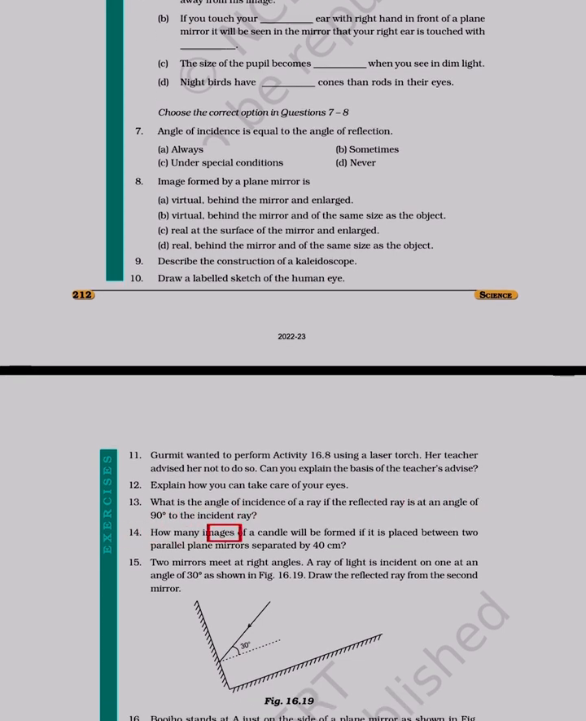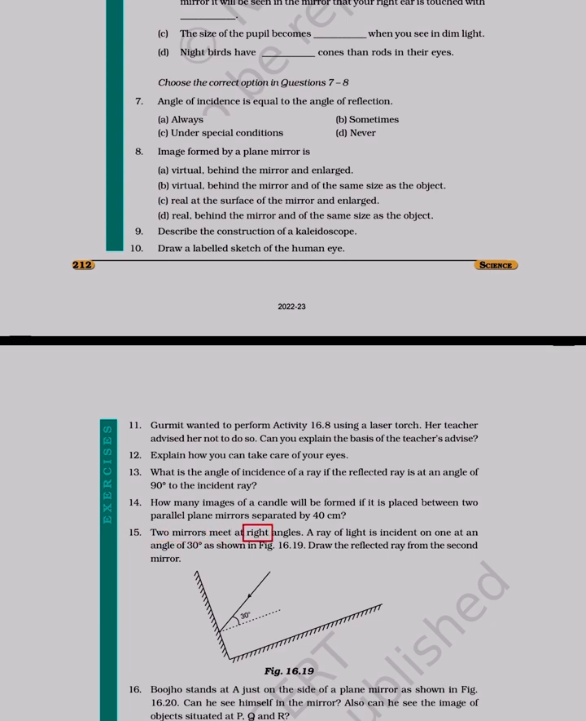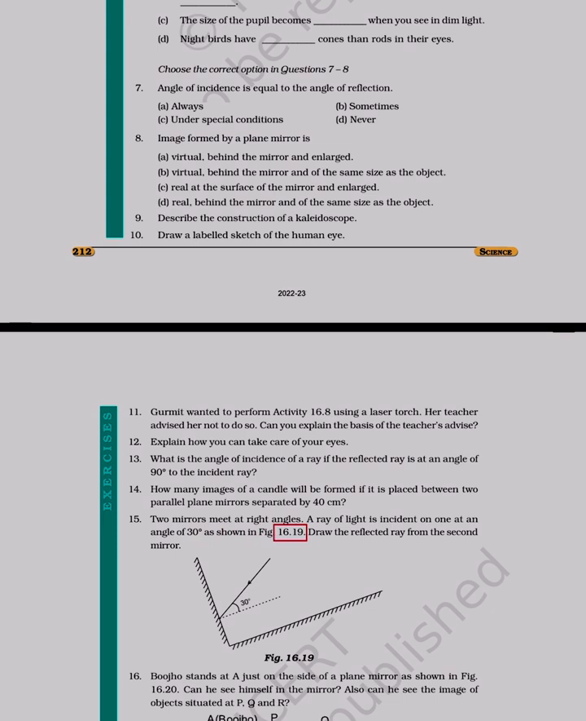14. How many images of a candle will be formed if it is placed between two parallel plane mirrors separated by 40 centimeters? 15. Two mirrors meet at right angles. A ray of light is incident on one at an angle of 30 degrees as shown in figure 16.19. Draw the reflected ray from the second mirror.